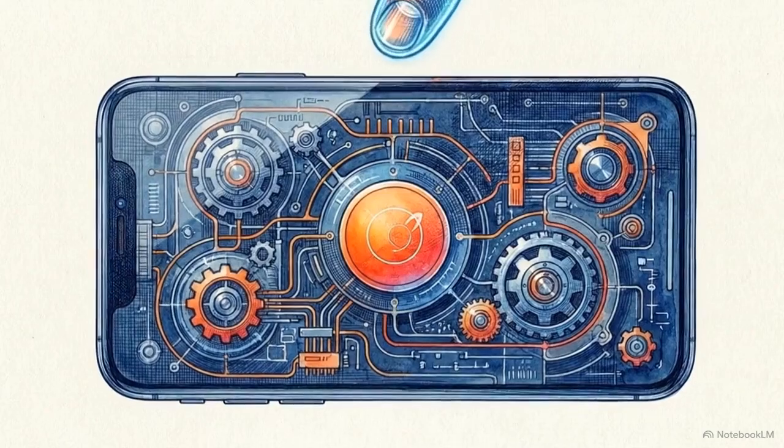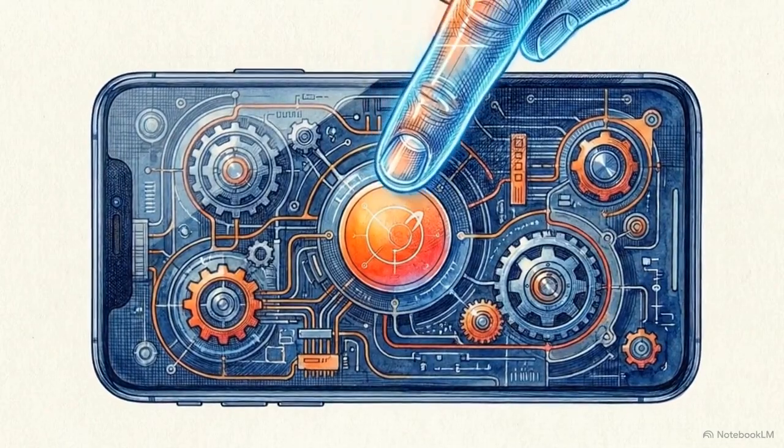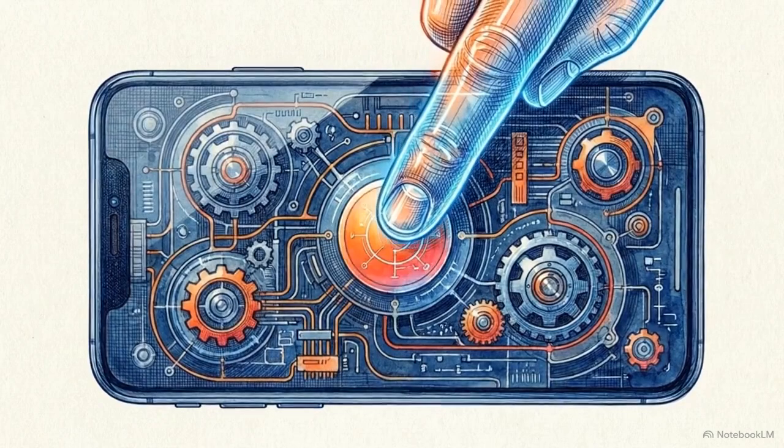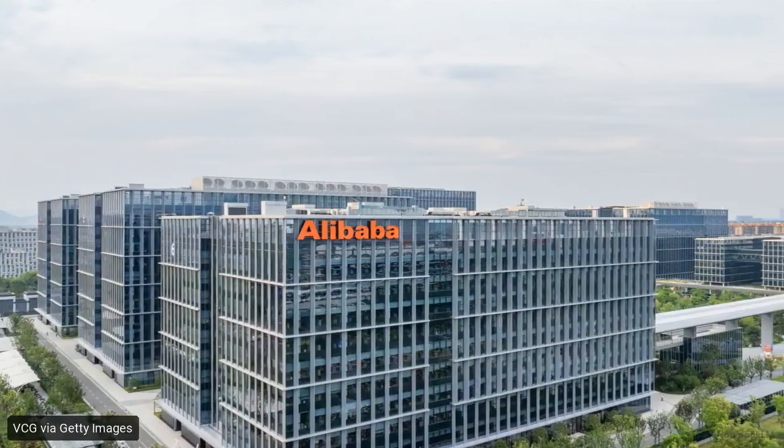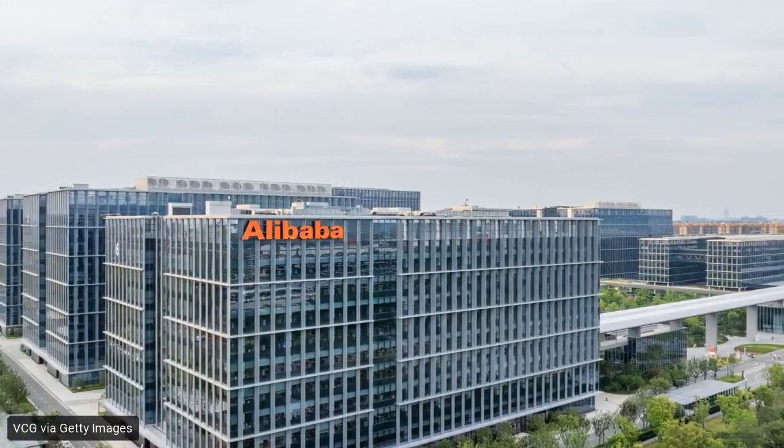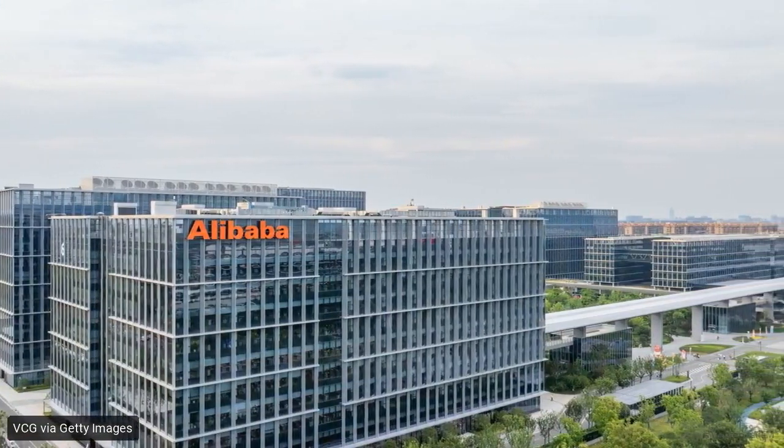The AI isn't using an official developer channel. It is wearing a digital mask and entering through the front door, imitating a human user. That imitation conflicts directly with the business strategy of massive super apps like Alibaba.